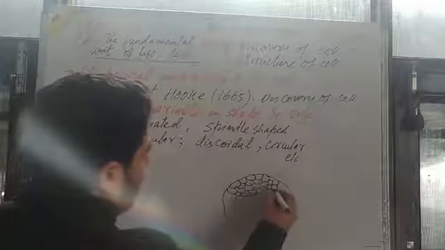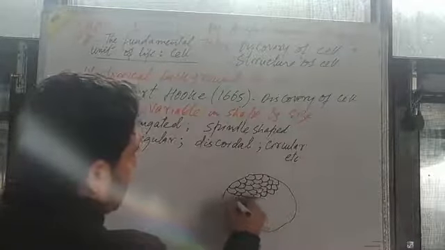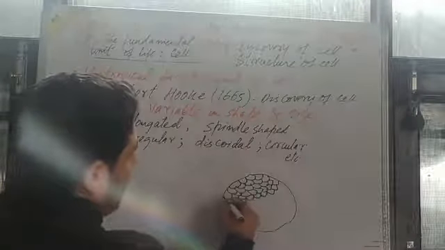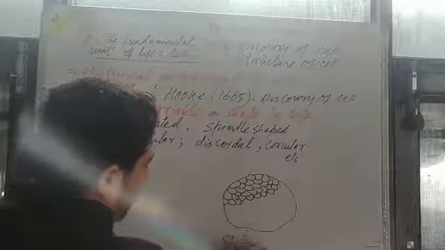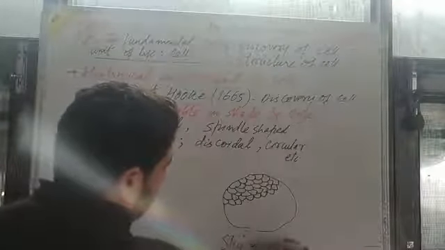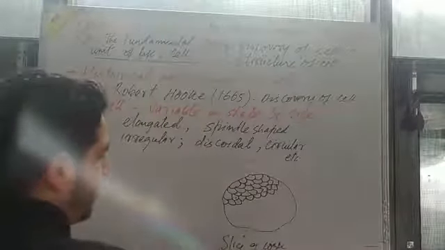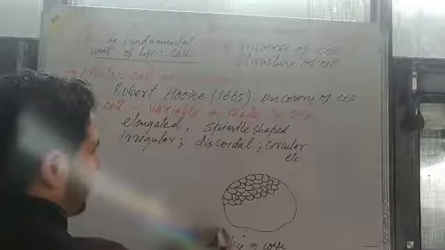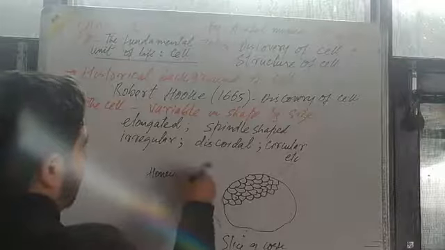compartments he observed in his self-designed microscope, when he took the slice of cork. And in a slice of cork, he resembled this type of structure with the honeycomb.